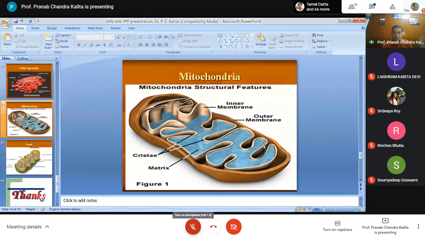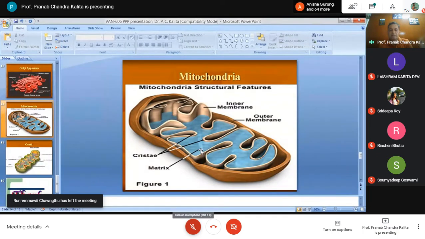The inner mitochondrial membrane is thrown into many folds, and these folds are known as the cristae of the mitochondria, which is filled with the mitochondrial matrix. In the mitochondrial matrix, you will find the DNA materials.